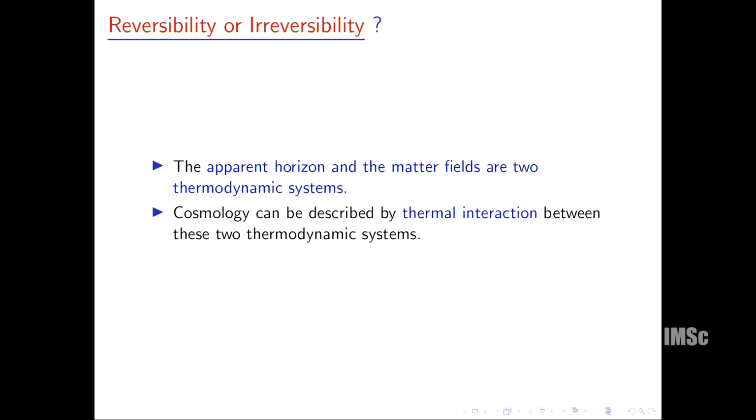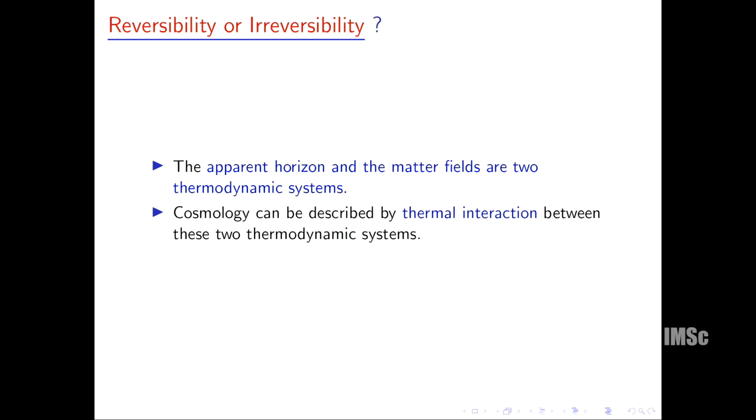Now come to the second part, reversibility, irreversibility. So there are 3 parts. First of all, I described why we need to associate some thermodynamics with the apparent horizon. Then what is the form of entropy, or what is the form of thermodynamic laws for that apparent horizon. And next comes the second law of thermodynamics. It is an extra thing over Einstein's equation.